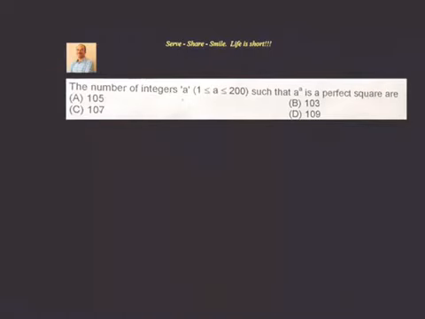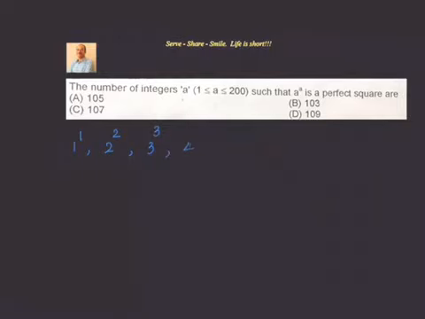The first, a equal to 1, will be 1 power 1. If a equal to 2, it will be 2 power 2. If a equal to 3, it will be 3 cube.